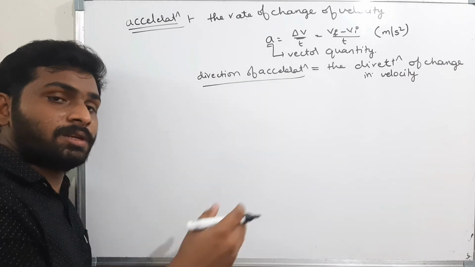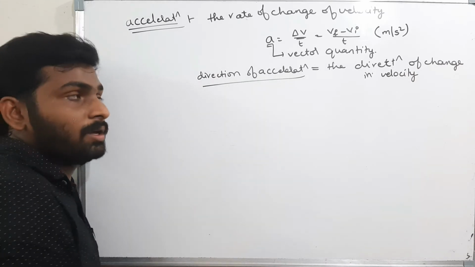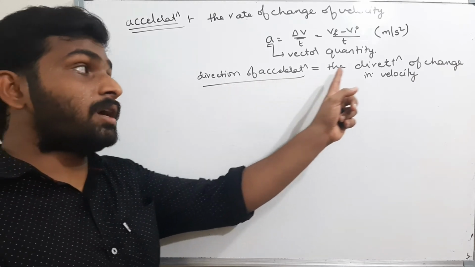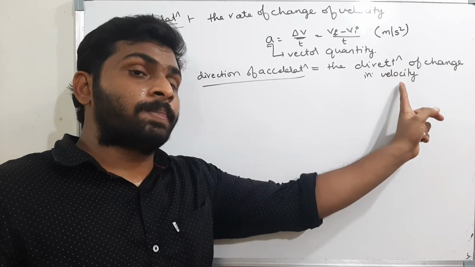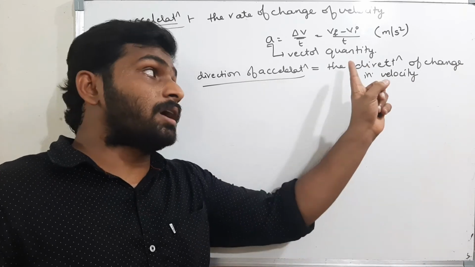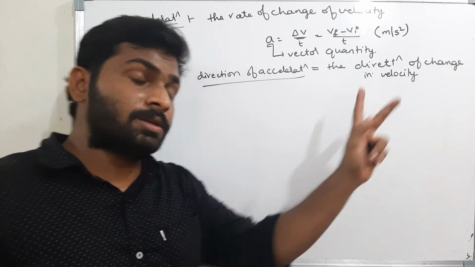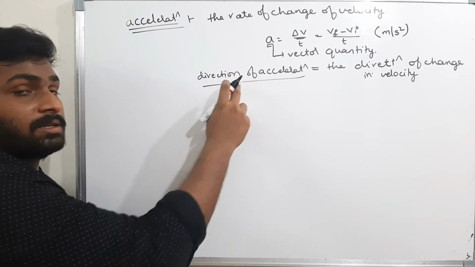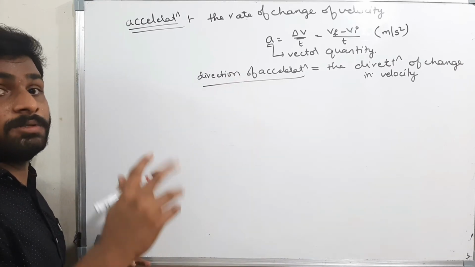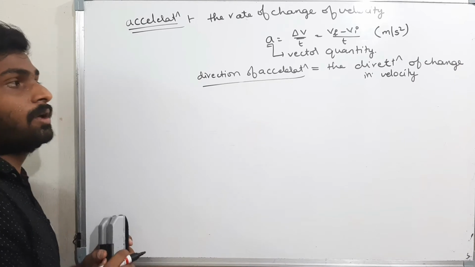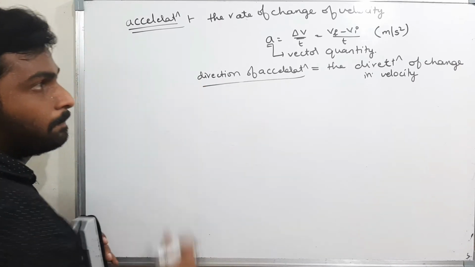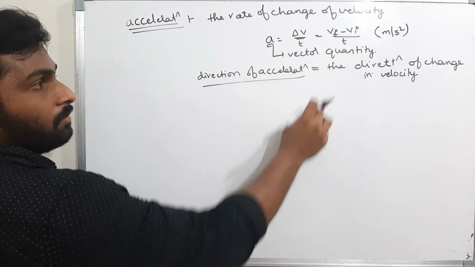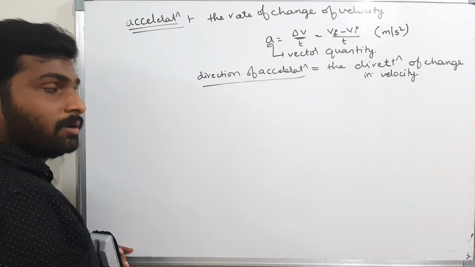The velocity direction is nothing but the direction of displacement. The direction of acceleration is the direction of change in velocity. It is not the direction of velocity, it is the direction of change in the velocity. Please remember this. We will clearly understand the direction of acceleration when we learn vectors, that means in 2D. Okay, now acceleration unit we got, formula we got, and it is a vector quantity.